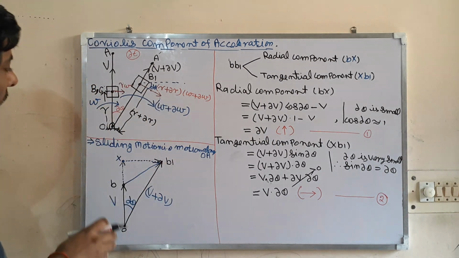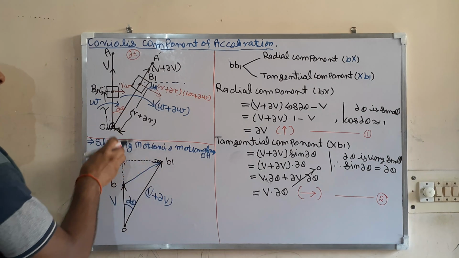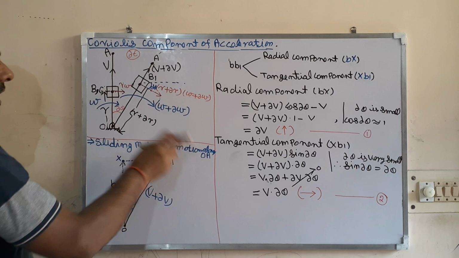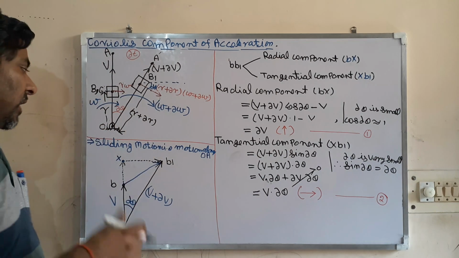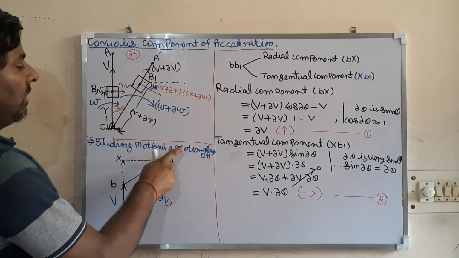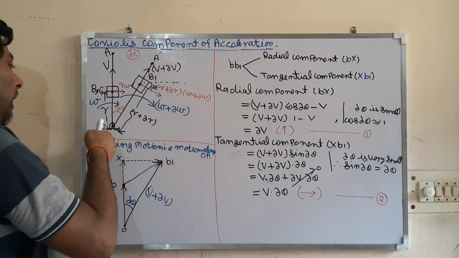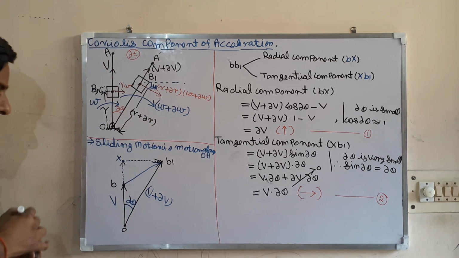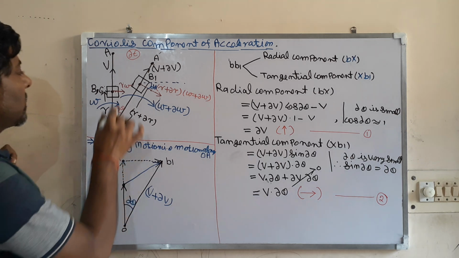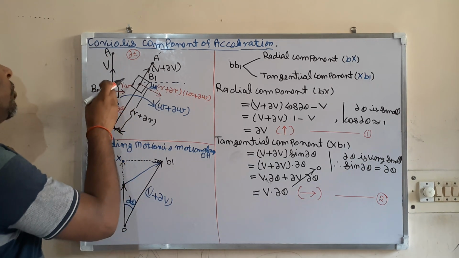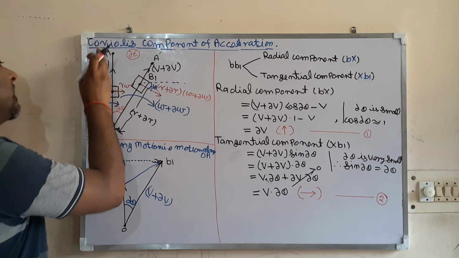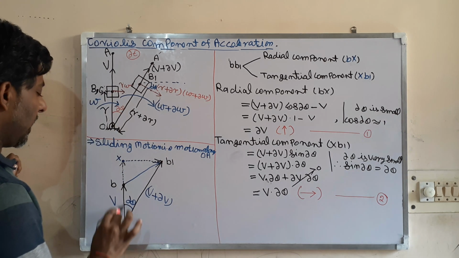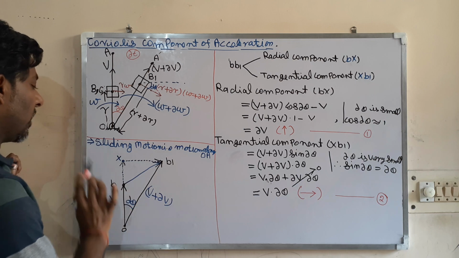Now I am going to first analyze the motion parallel to OA, that is along OA. Along OA is the sliding motion. Let us draw the velocity diagram. At that time the slider along OA is moving in this direction with velocity v, so from a fixed point we have drawn a vector of velocity v in this direction.